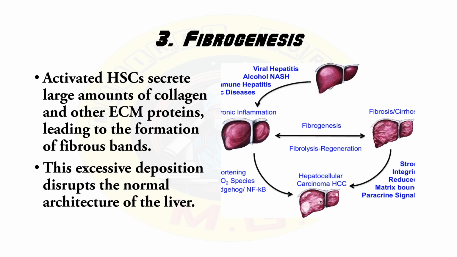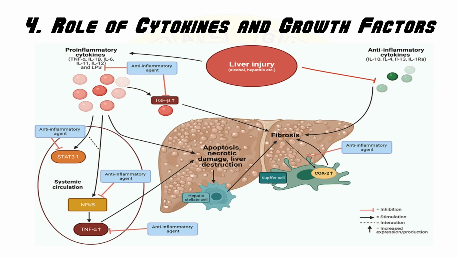Inflammatory cytokines like TGF-beta, PDGF, and growth factors are released by various cells, including Kupffer cells, that are liver macrophages. These molecules further activate HSCs and promote ECM production.